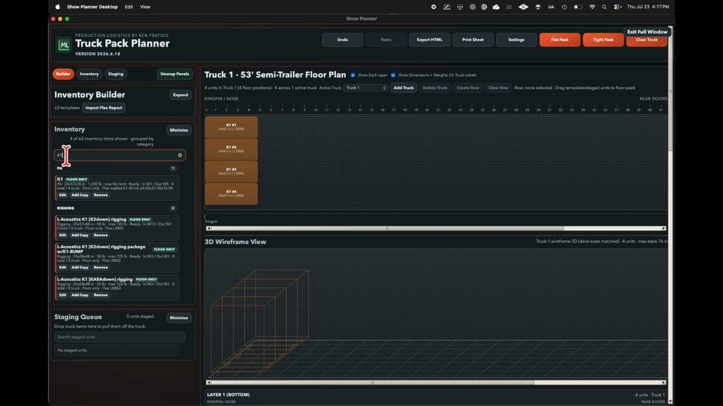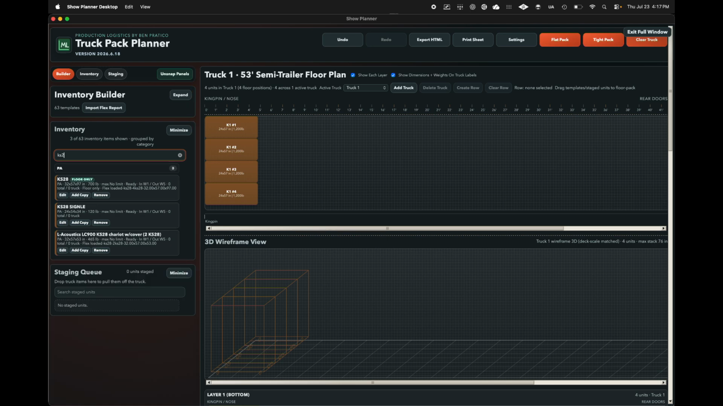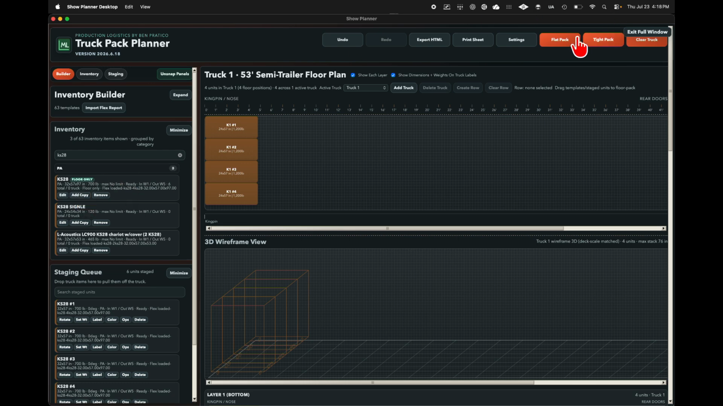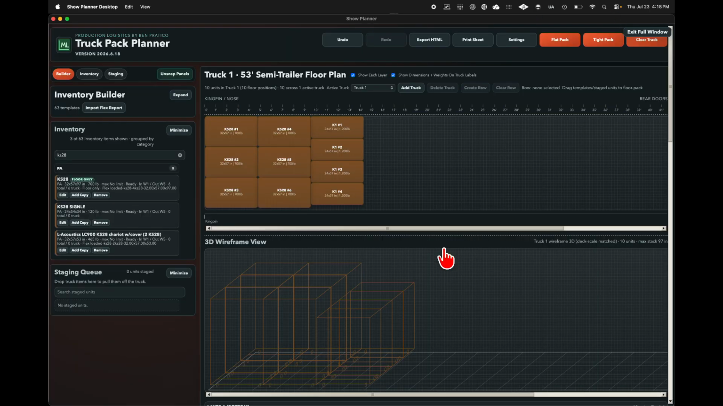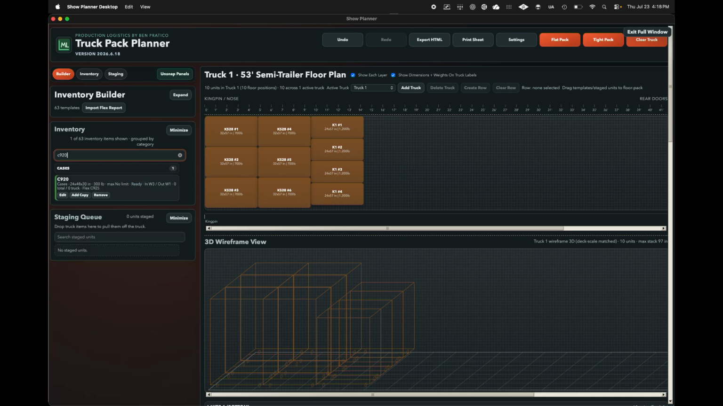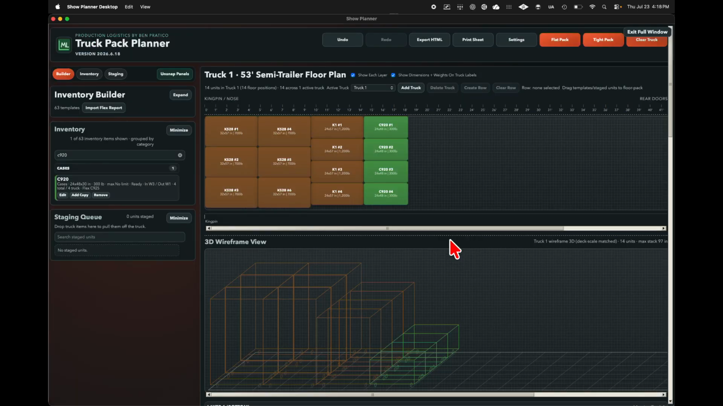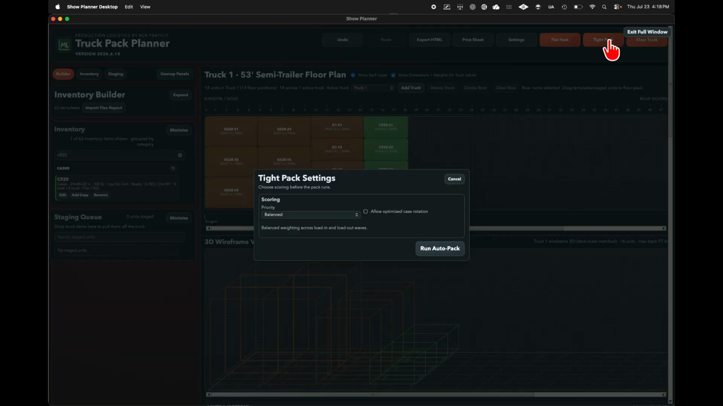Let's go ahead and add some subs to this truck. 1, 2, 3. We're going to add 6. I'm going to flat pack that. I'm going to add some cable chunks. Now we can do a tight pack.